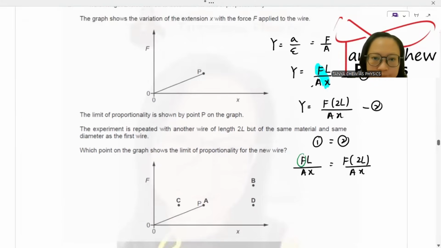F is constant, and the length increases. A is constant because the diameter is constant. I would say that length is directly proportional to extension. Longer the length of the wire, you can extend the wire even more. So the length increases.